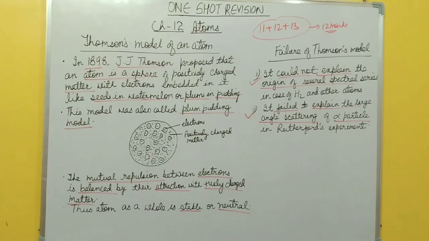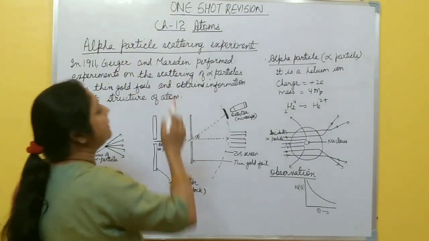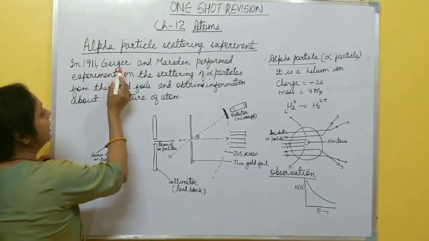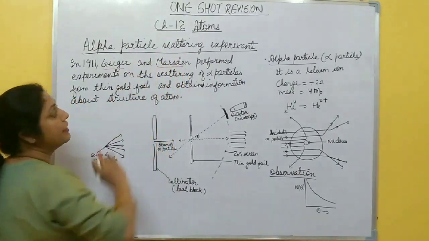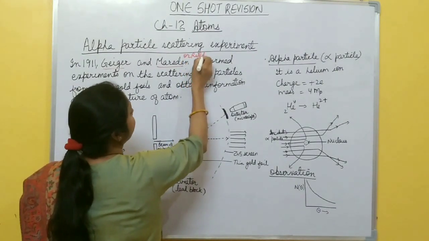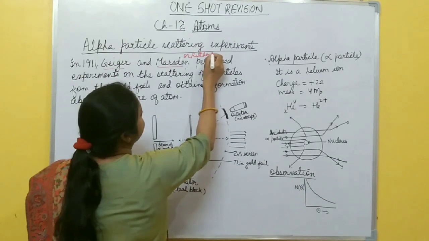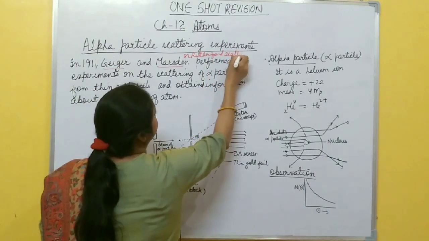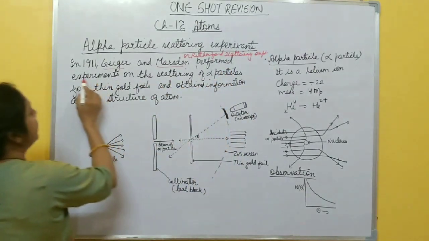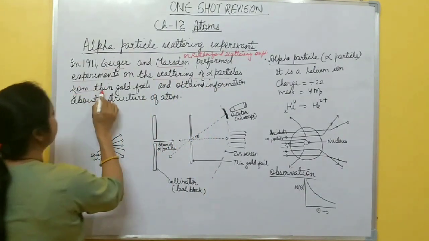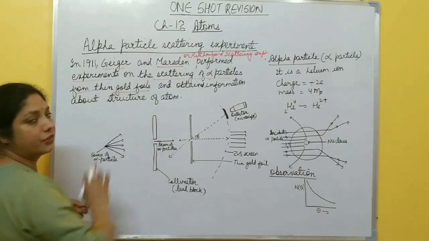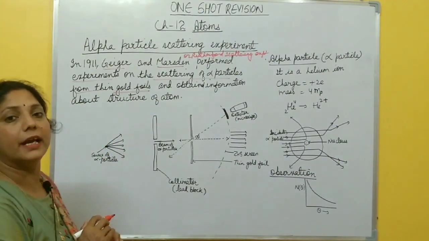Okay, please take a screenshot of this one. Now, alpha particle scattering experiment. Actually, on suggestion of Rutherford, in 1911, Geiger and Marsden performed this alpha particle scattering experiment. That's why it is also called Rutherford scattering experiment, right? Because on suggestion of Rutherford, these two scientists performed experiments on the scattering of alpha particles through thin gold foils, right, and obtained some information regarding the structure of atom.